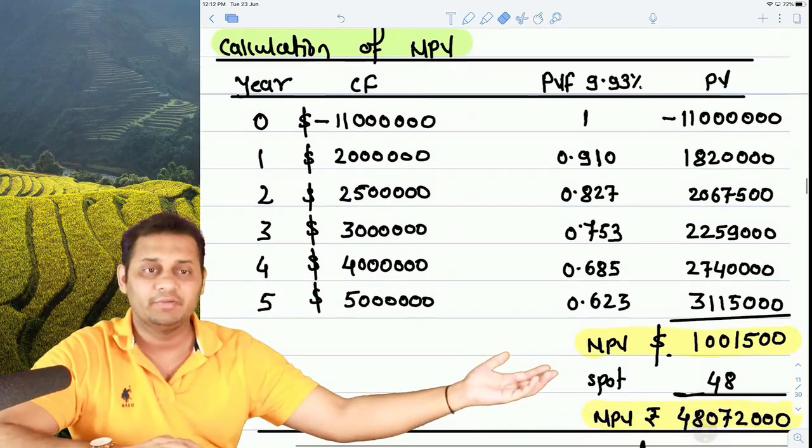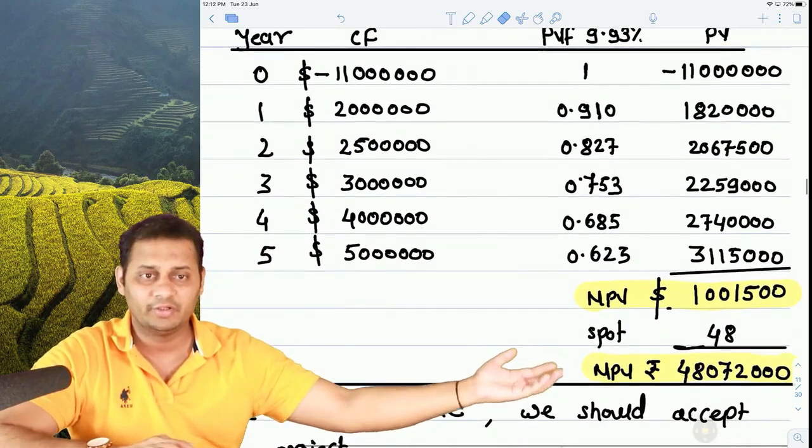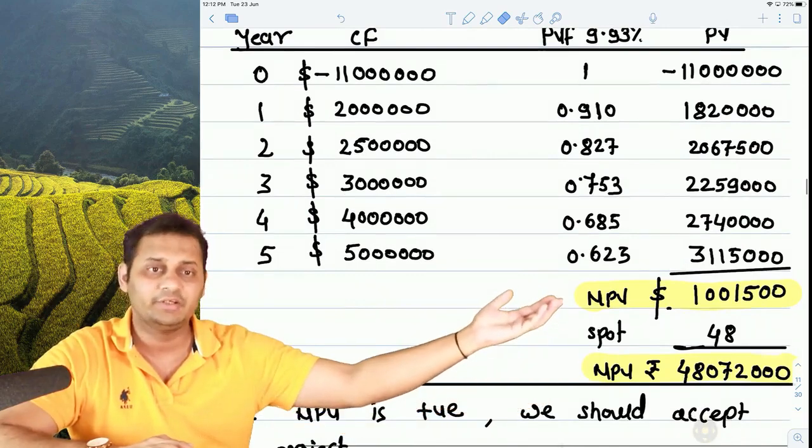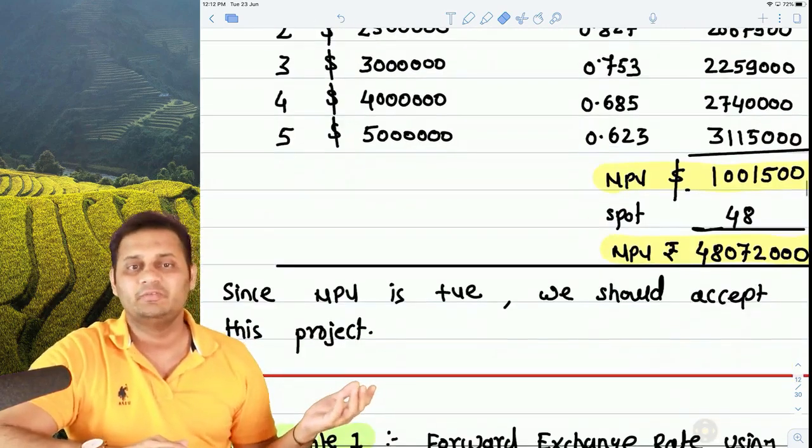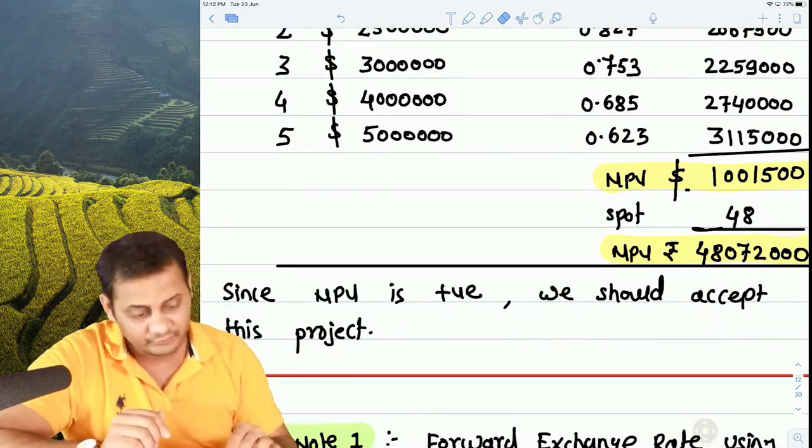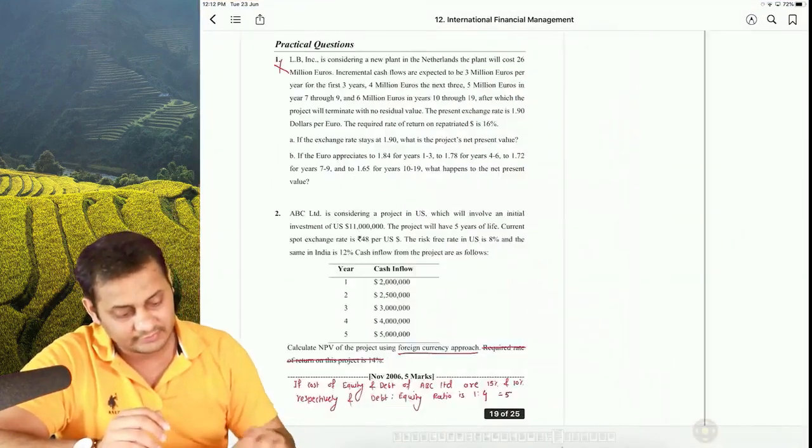And then we arrived at the NPV. The NPV was positive. If you want to convert it into rupees, you can do that. Otherwise, you can leave it here itself. Since the NPV was positive, we accepted the project. This was all for question number 2. Let's discuss question number 3.